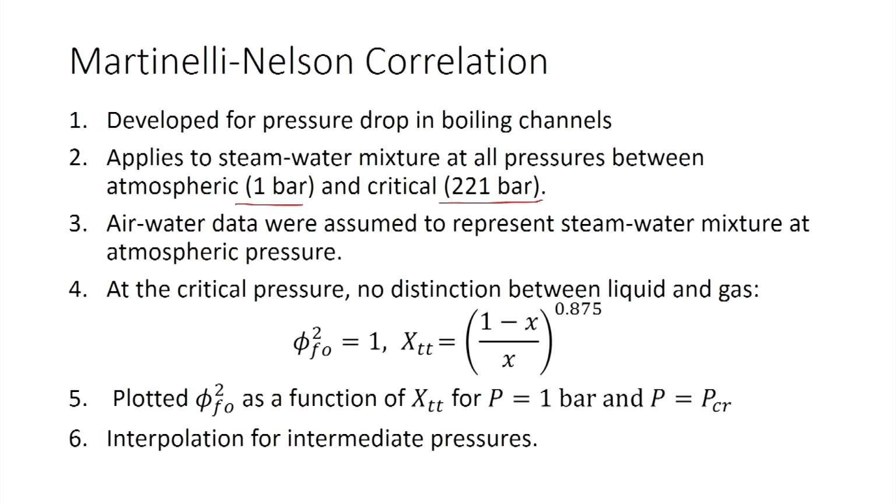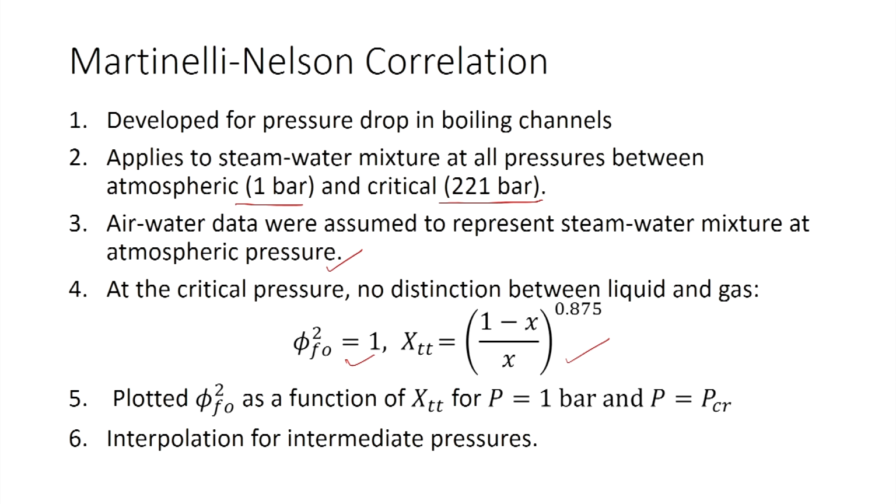The air water data of Lockhart and Martinelli was assumed to represent steam water mixture at atmospheric pressure, and at the critical pressure we know that there is no distinction between liquid and gas. So, therefore, in the expression for phi FO square, if we put rho f equal to rho g, mu f equal to mu g, etc., and in xtt also, then what do we get? We get phi FO square equal to 1 and xtt equal to (1 minus x upon x) raised to 0.875.